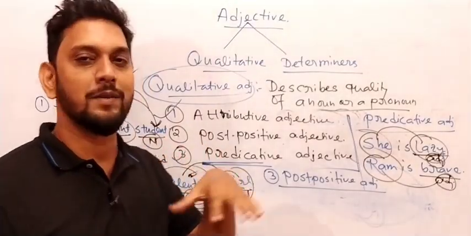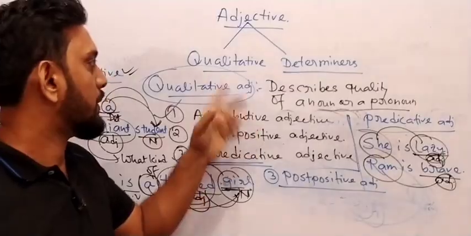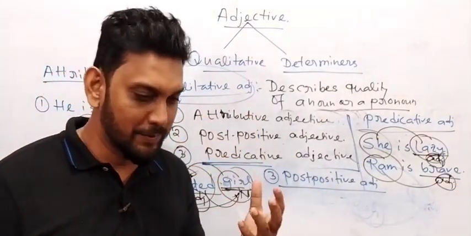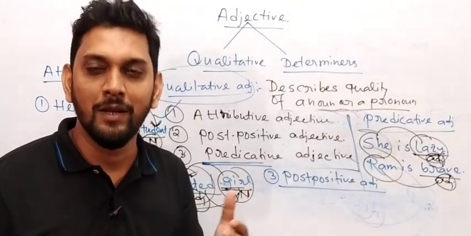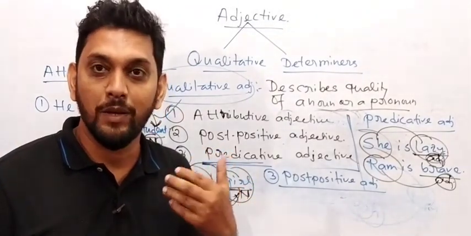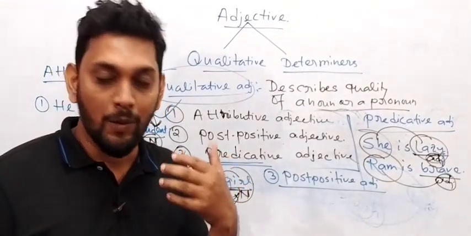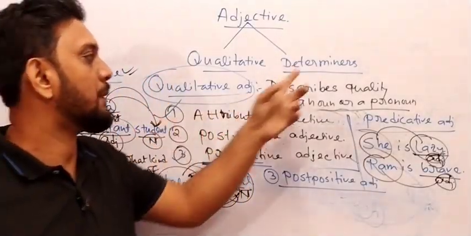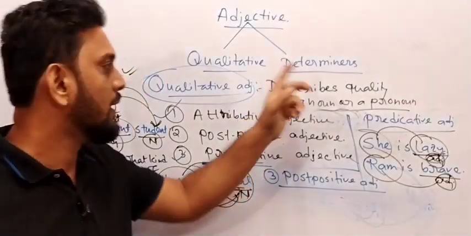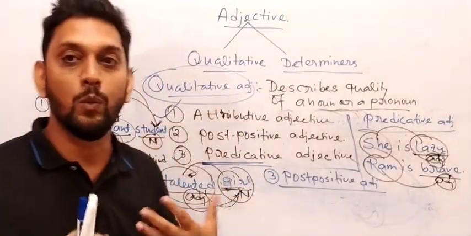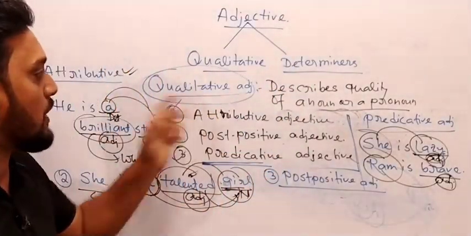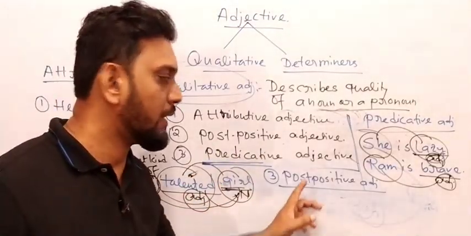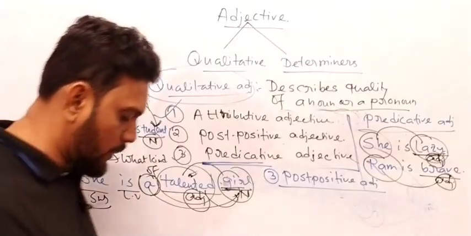Now the question is that it is divided into two parts. Quality, we talk about the quality, and the second one is determiner. Determiner talks about the identification of a noun or a pronoun. We can understand how you can quantify a noun or a pronoun, how you can identify a noun or a pronoun. Then we have to study determiners. All these things we have to study in determiners. But whenever we talk about the quality, then we study the qualitative adjective. Right now what we are studying, what is written over here? Post positive adjective. I think all of you have written it.